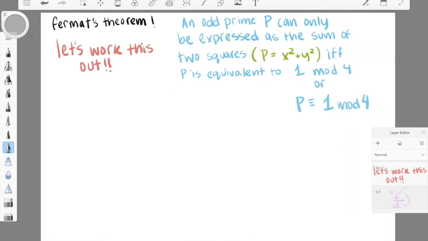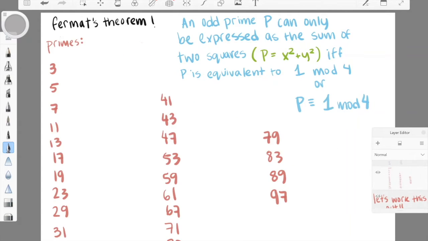Now let's work some of this out to see what pattern it shows. These are the first few primes from 1 through 100, and they're all odd. You've probably noticed that odd primes are just any primes that aren't 2.